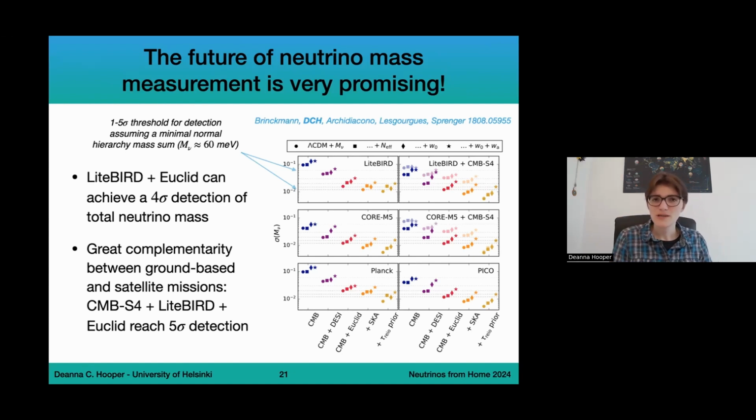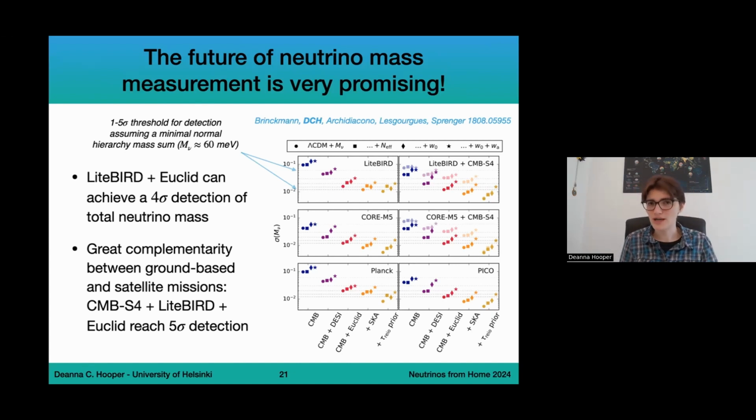When we go to Planck plus DESI, our prediction that we made in 2018 was that Planck plus DESI was going to reach a sensitivity of around just enough to slightly move between 1 and 2 sigma of the normal hierarchy. And this is getting more and more precise as we add more experiments. So for example, the combination that is going to happen of LiteBIRD plus Euclid is going to already push us to potentially a 4 sigma detection of the total neutrino mass.